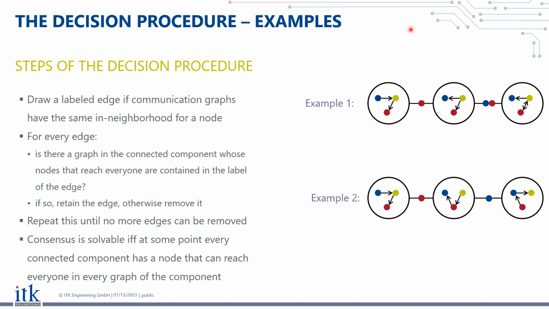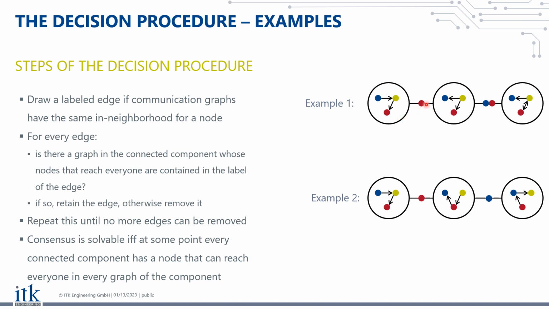So here I give you now an example of how the decision procedure operates. The allowed graphs are basically the graphs inside of these big white nodes. So in this case, we have three very simple graphs as our set of allowed graphs. And what we do initially is we draw this so-called indistinguishability graph structure, where we link two nodes if some node has the same in-neighborhood in both of them.